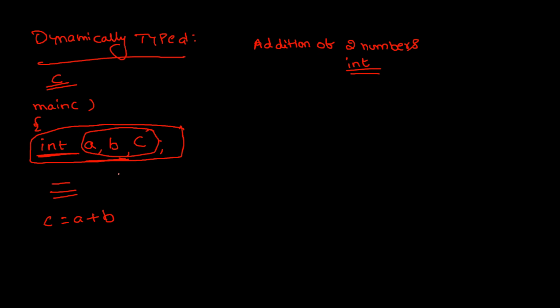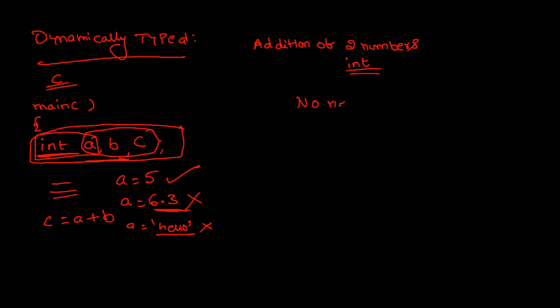For example, in the program A is equal to 5. No problem, because 5 is a whole number. Suppose A is equal to 6.3. It is invalid, because you declared A as an integer type only, but here you are assigning a real number, so it gives an error. Or A is equal to hello. It is not a number, so it also gives an error. But coming to Python, in Python, there is no need to declare the variable.